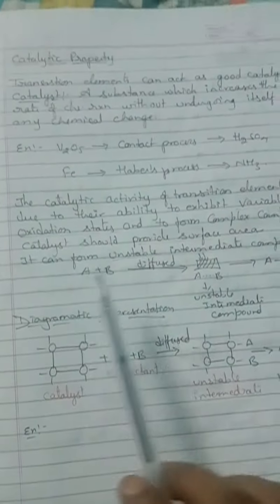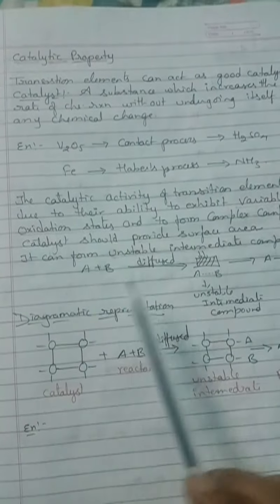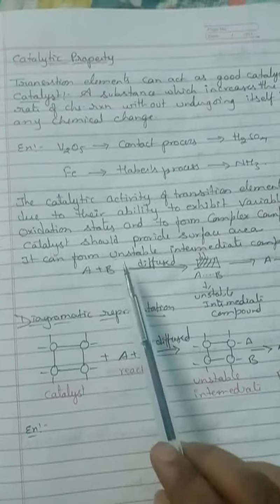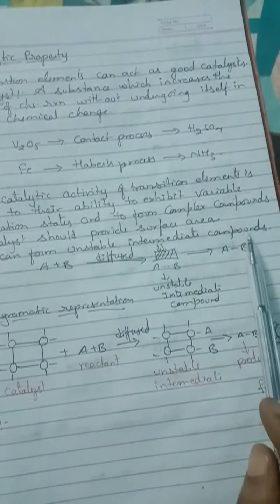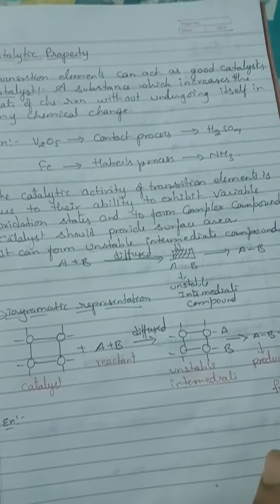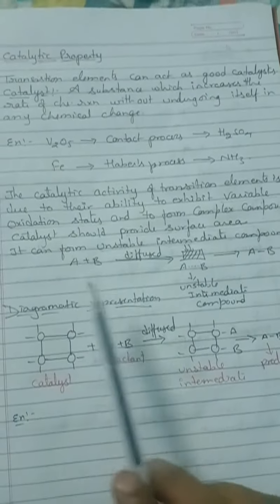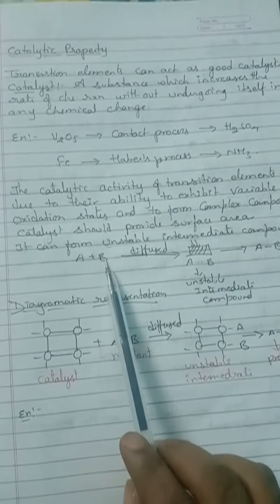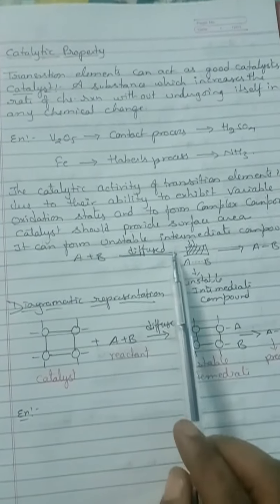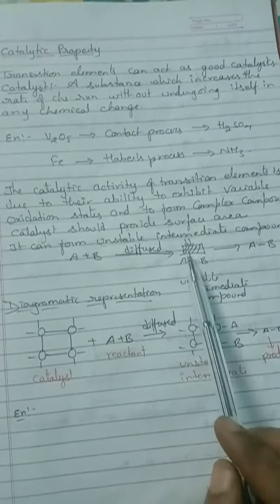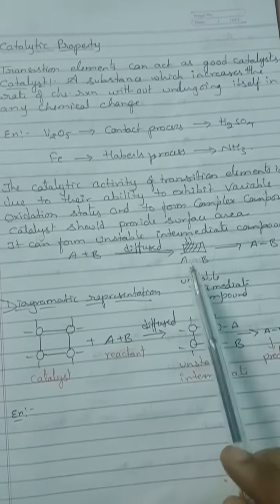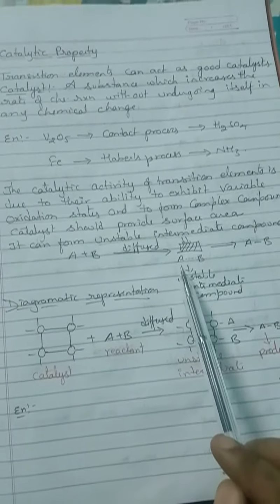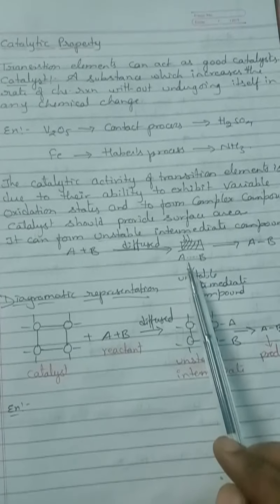And next, in the preparation of any product, when reactants undergo any chemical change, this catalyst forms an unstable intermediate compound. What do they form? An unstable intermediate compound. By seeing this example, you can understand clearly. So A reacts with B, A plus B undergoes a diffusion process. This is the catalyst. As they have surface area, they form a bond between A and B with this. Understand, children, this is the catalyst and this is the reactant.